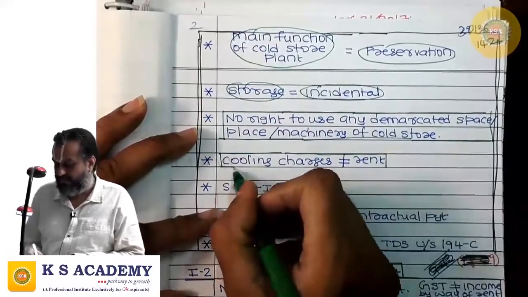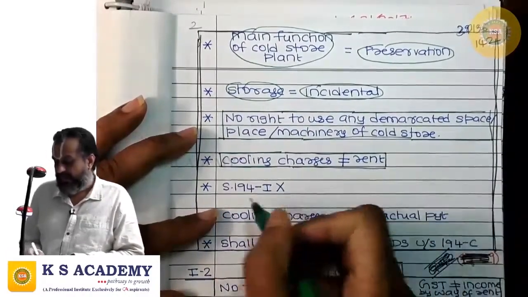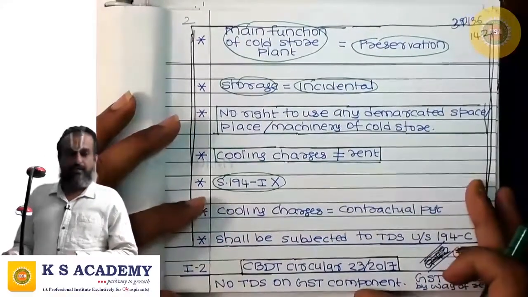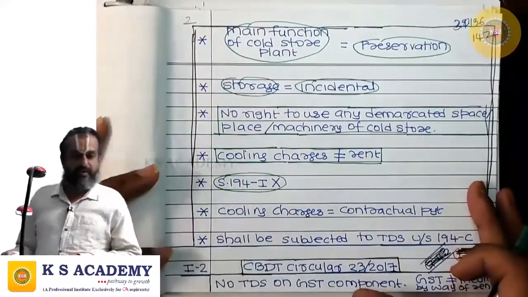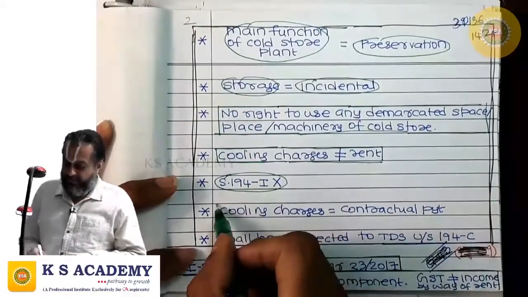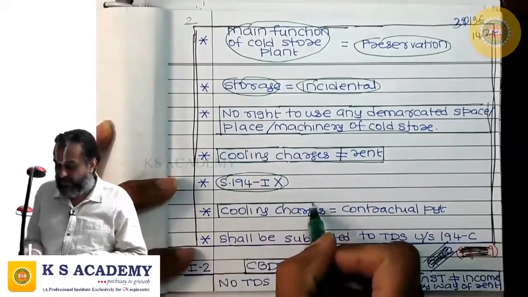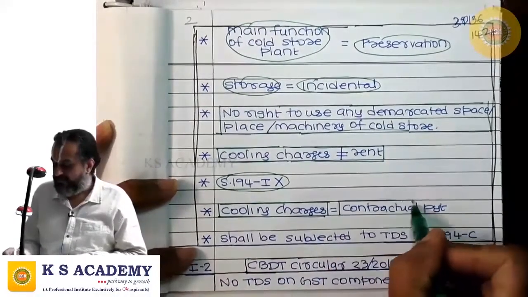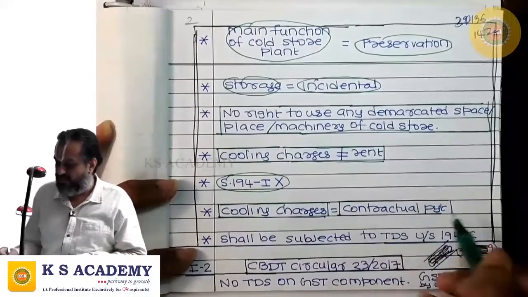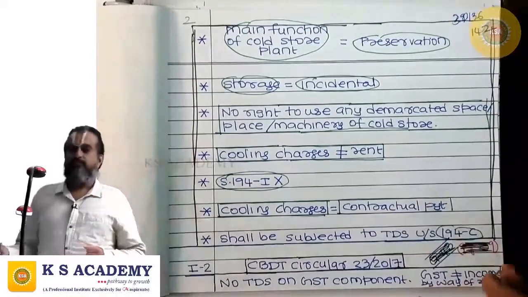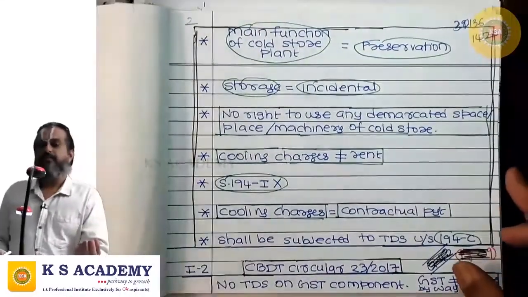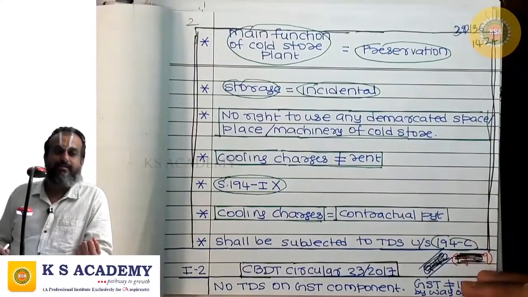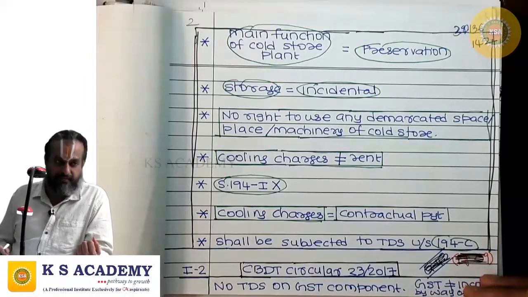Accordingly, 194I cannot be invoked. TDS provisions under 194I shall not apply. These cooling charges are contractual payments. They shall be subjected to TDS under 194C. So, the one line summary is, the main function of a cold store plant is preservation. Storage is something which is incidental.